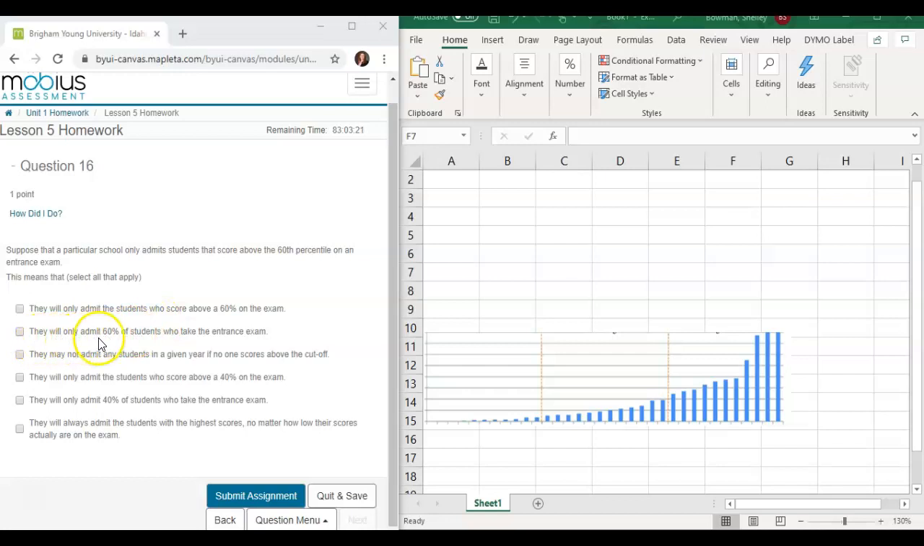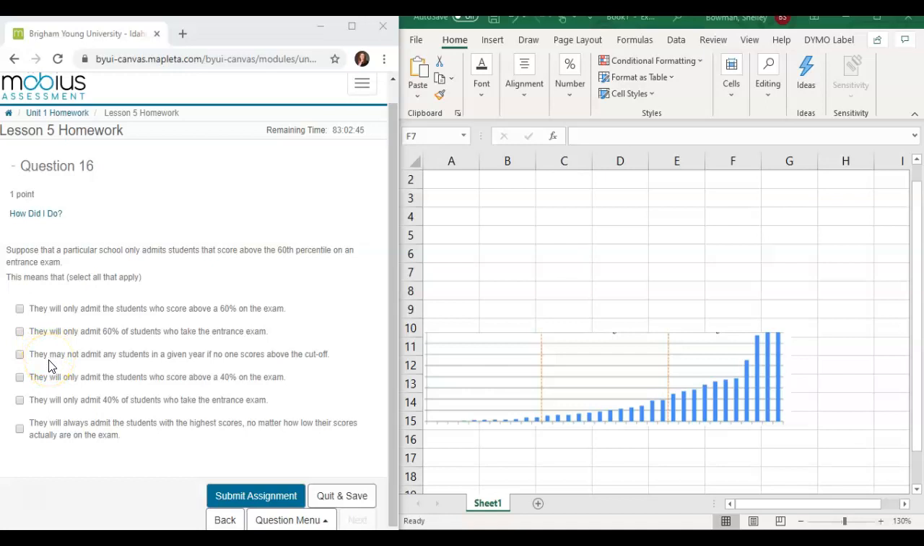The next one, they will only admit 60% of the students who take the entrance exam. Now that's closer, except that it's saying that they will only admit students that score above the 60th percentile. So in comparison to all the students, all of the scores, here's the 50, here's the 60, and they said that they will only admit those above the 60, which means actually they're only going to admit 40. 60% will not get in. So it's closer in reference to the percent and what it's representing, but it's actually the opposite. Okay, let's move to the next one.